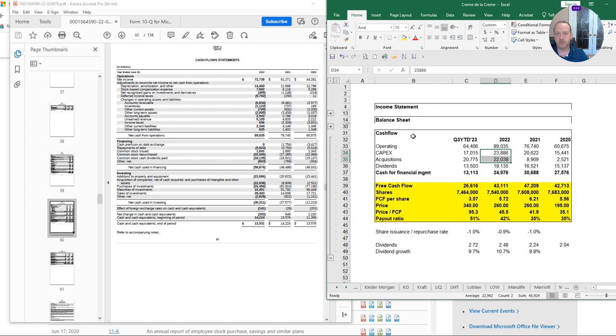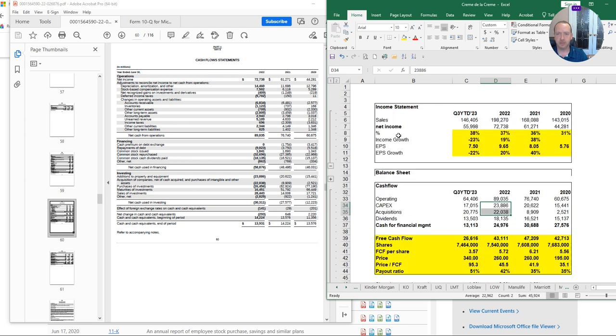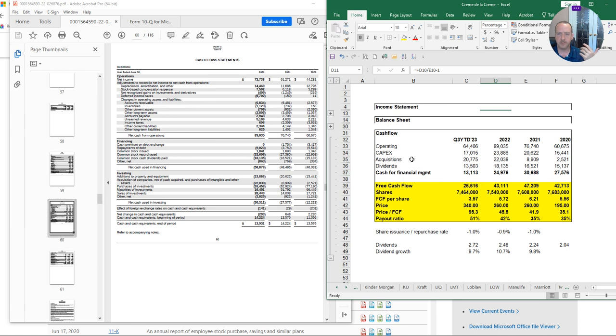So those growth rates that we have seen, let's say in the income statement, you could see some income growth rates. Don't look at the minus 23 because this is not a full year, this is just 3 quarters. So it's really in the last year they've grown their income by 38 and 19% respectively. Earnings per share 40 and 20% respectively. So to continue growing income at those levels, you need to reinvest back. And if your operating income is not covering those expenditures and acquisitions of other companies, then you're probably not going to grow as much and eventually you're going to die.